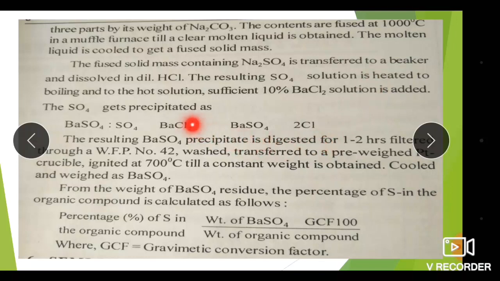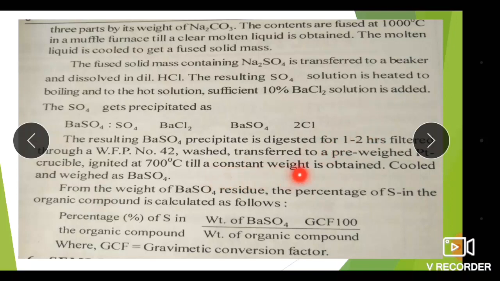So the fused solid mass containing Na2SO4 is transferred to a beaker and dissolved in dilute HCl. The resulting SO4 solution is heated to boiling, and to the hot solution a sufficient amount of 10% BaCl2 solution is added. The SO4 gets precipitated as BaSO4, that is SO4 plus BaCl2 gives BaSO4 plus 2Cl.